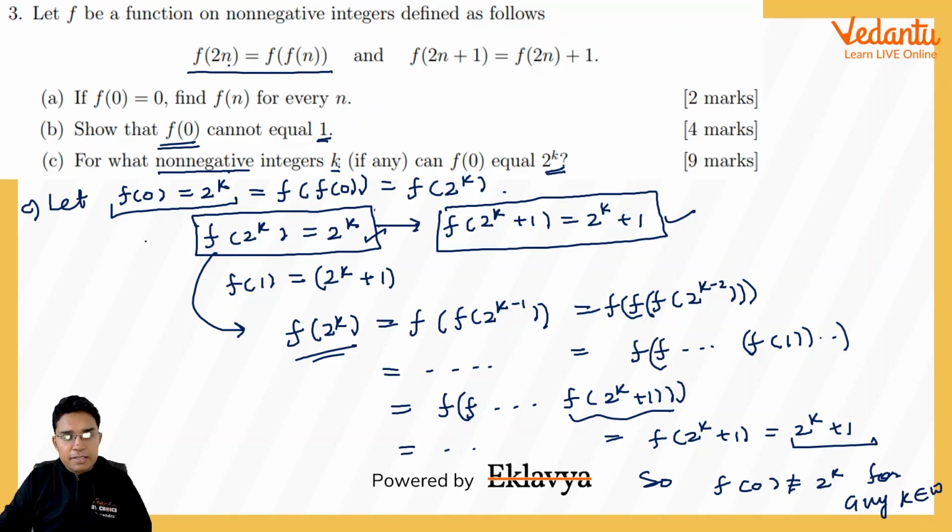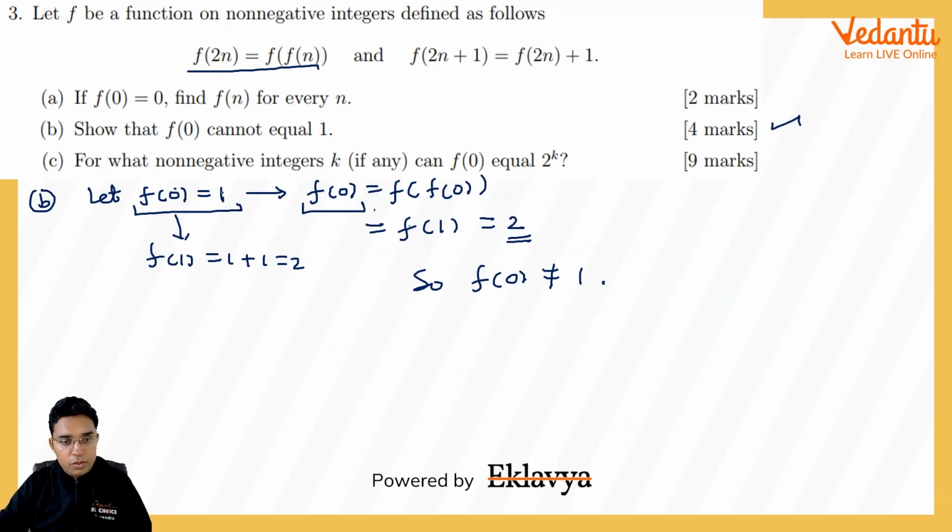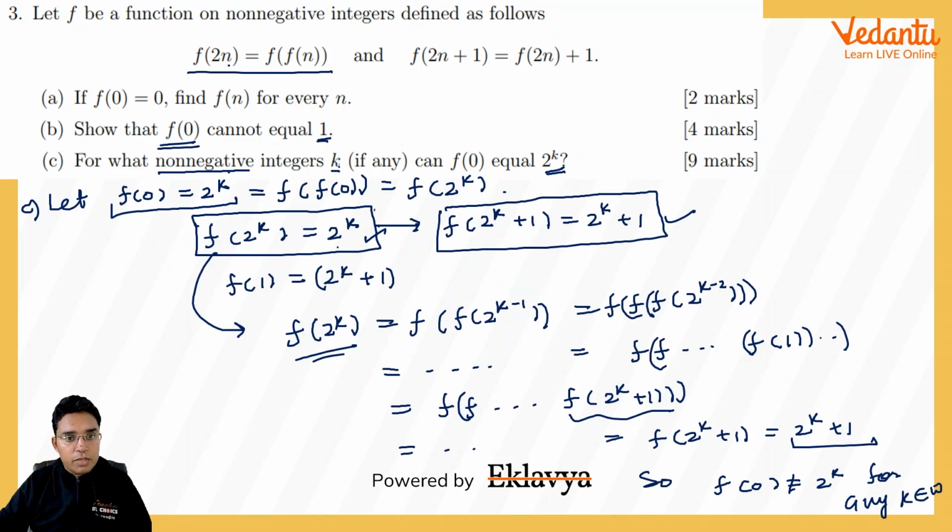In fact, this is very much similar to the b part only, where we proved that if we got f(0) to be 1, we got f(0) to be 2 also. And here also it is similar, that we got f(2^k) equal to 2^k, then we got this to be 2^k + 1 also, but this is not possible for f to be a function. So this is how we proved that this is not possible.